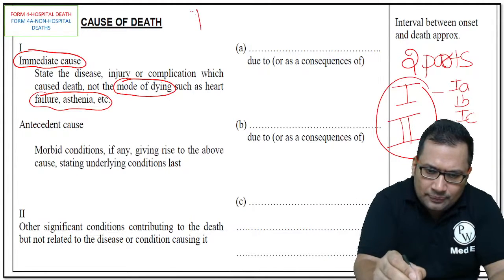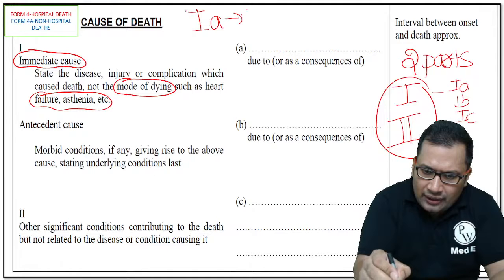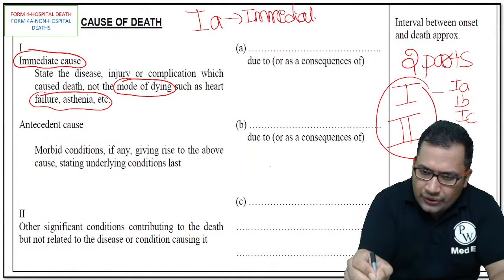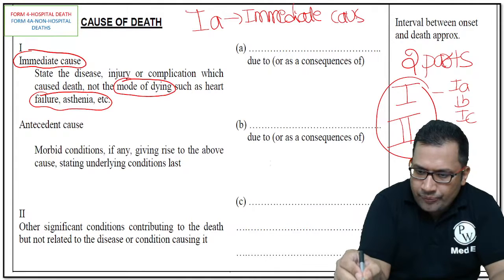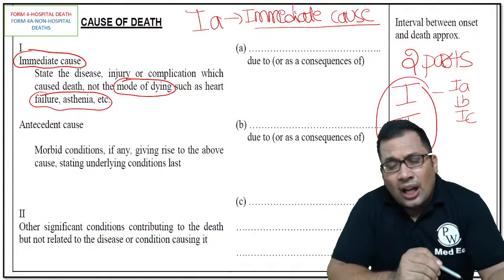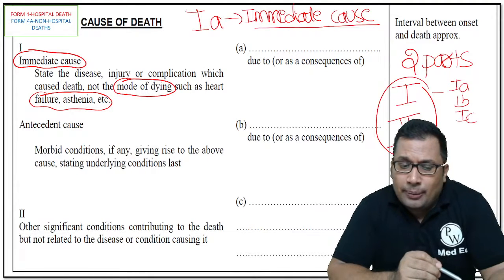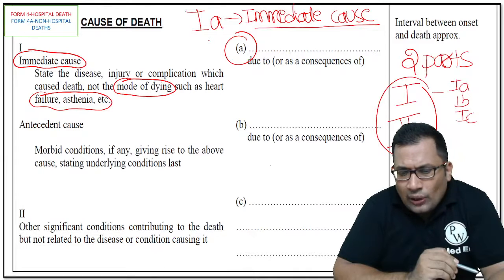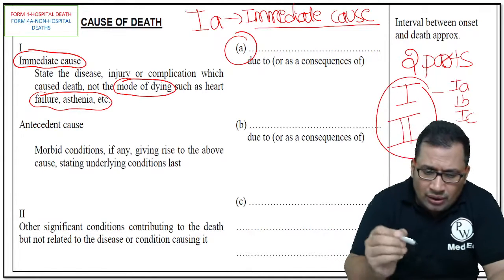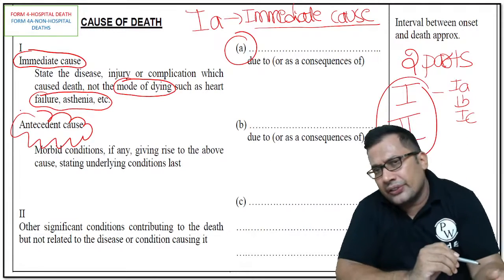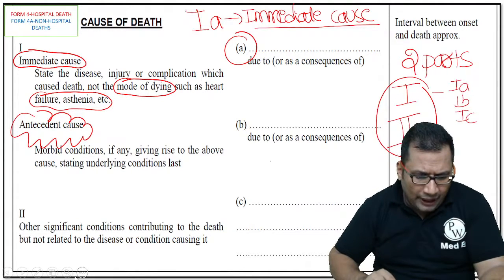What is 1A? That is the immediate cause. The immediate cause can be a disease, or an injury, or a complication. That is 1A. What are 1B and 1C? They are usually antecedent causes.